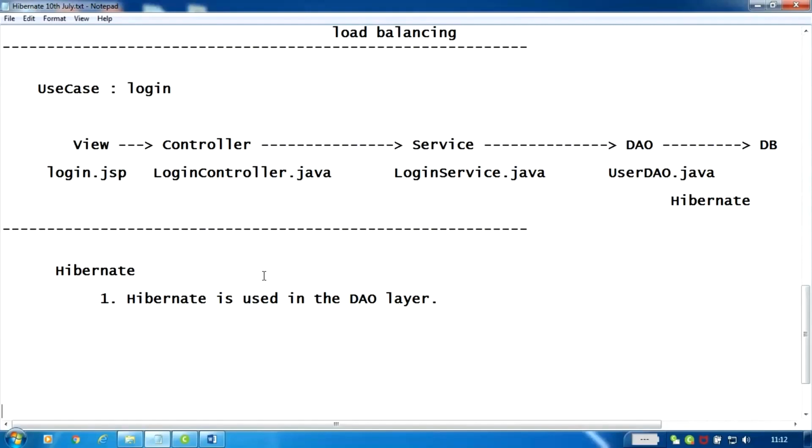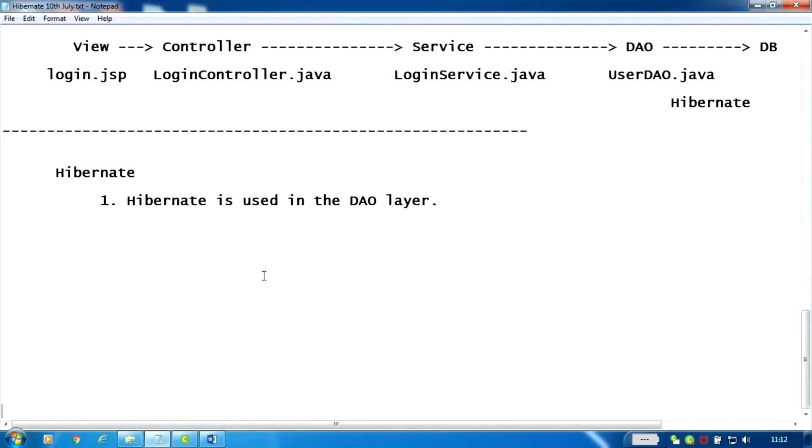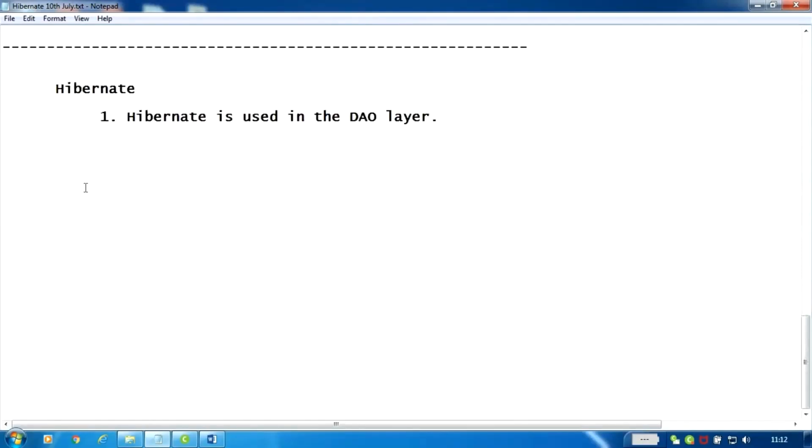Now I need to see some points about two components. One is called EJB and the other is Hibernate. What I want to say is that, about this EJB, first point, who created Hibernate?